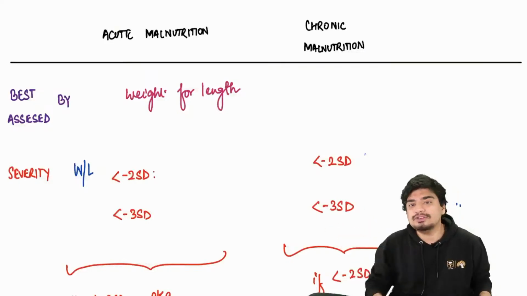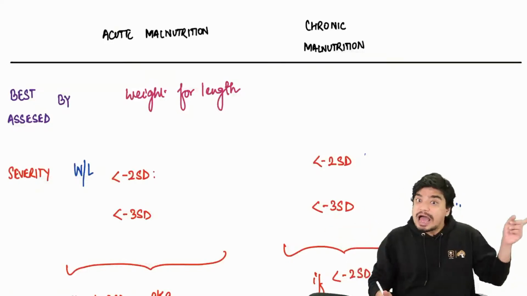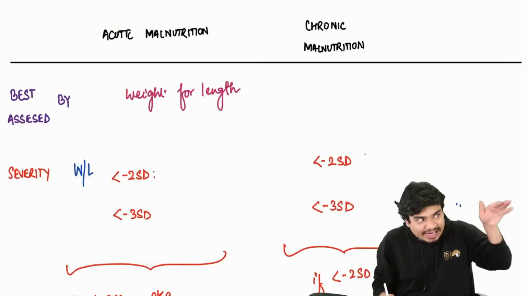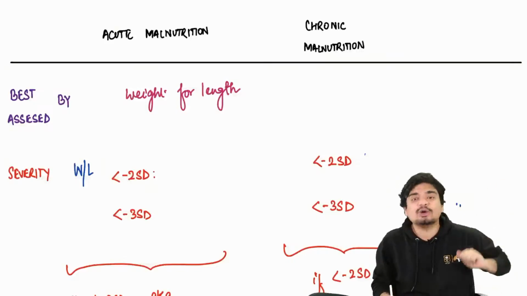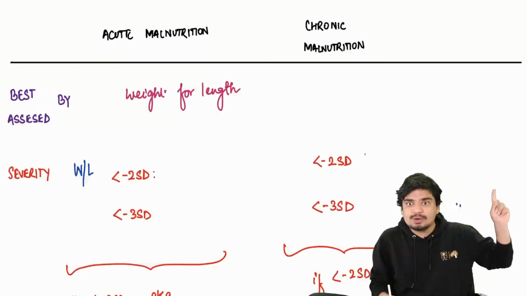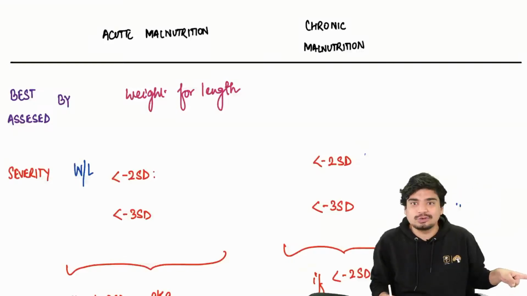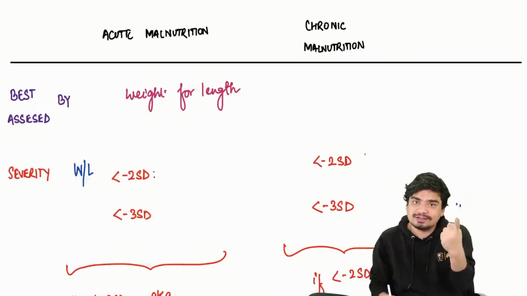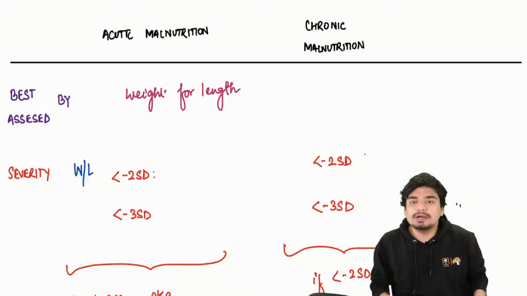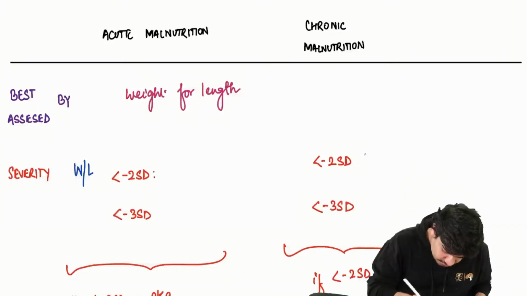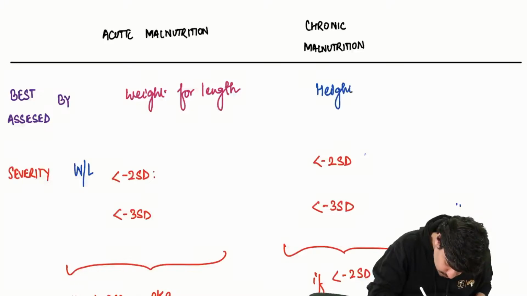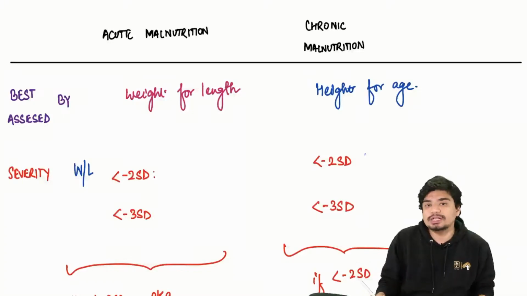As far as chronic malnutrition is concerned, something which occurs chronically, now height will become a better parameter. Because for height to actually reduce, it is going to take a lot of time. Weight, very rapidly you can increase also, very rapidly you can decrease also. That's why for acute malnutrition, weight is better, weight for length. For chronic malnutrition, height is going to be better. So the best method for chronic malnutrition is height for age.